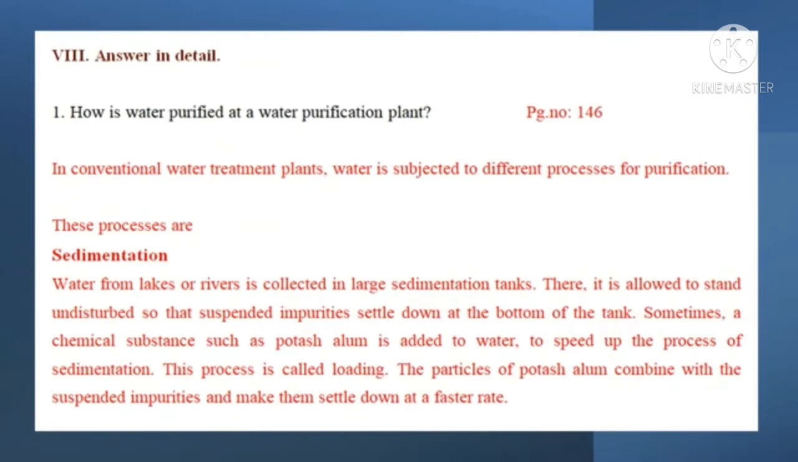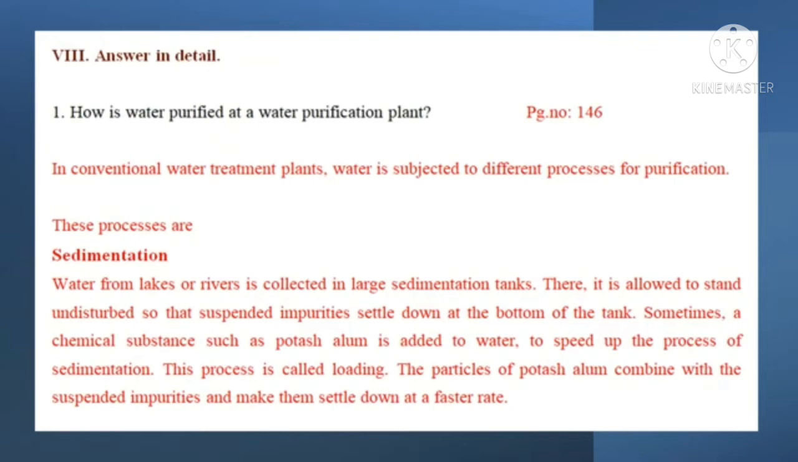Roman letter 8. Answer in detail. Question 1. How is water purified at a water purification plant? Answer is in page number 146. In conventional water treatment plants, water is subjected to different processes for purification.